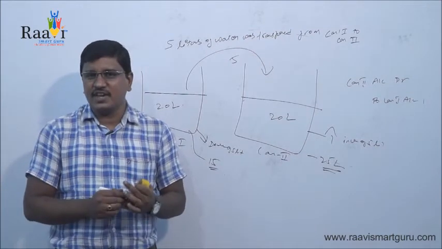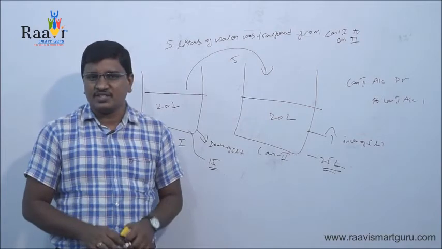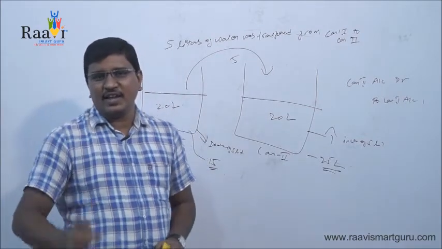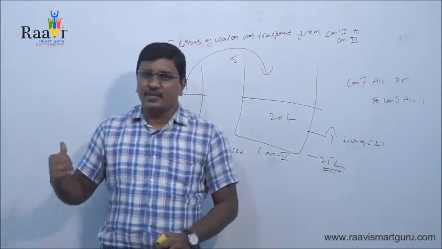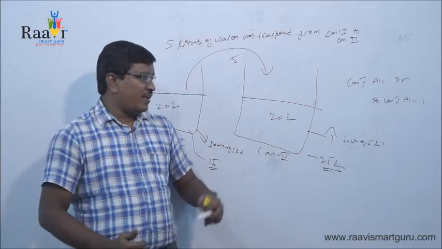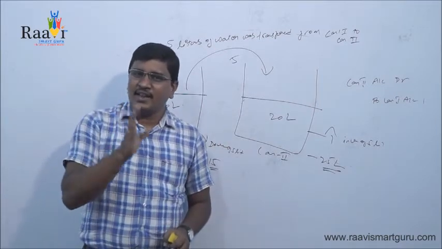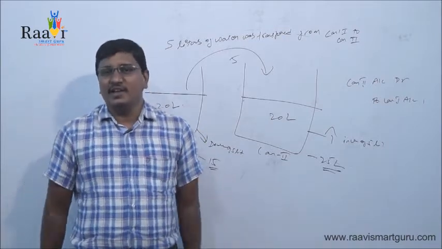So the double entry system says that whenever there is a business or a financial transaction, that particular transaction will definitely affect two accounts. So whenever we apply this double entry system, definitely one account may increase, another account may decrease, or both the accounts may increase or both the accounts may decrease.